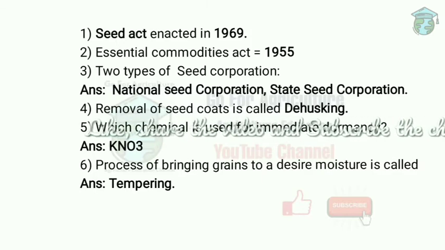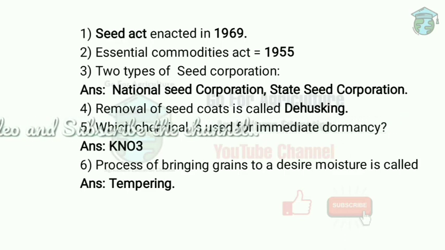Next one, a process that occurs in seed technology is dehusking, that is removal of seed coats. This is also called scarification. This is done by rubbing to make it permeable to water. So why is dehusking done? Because to promote seed dormancy, to arrest the development of plant organs. Next one, which chemical is used for immediate dormancy? That is potassium nitrate, that is KNO3, 1-3%, because this is the strongest and it is used for immediate dormancy after harvesting.